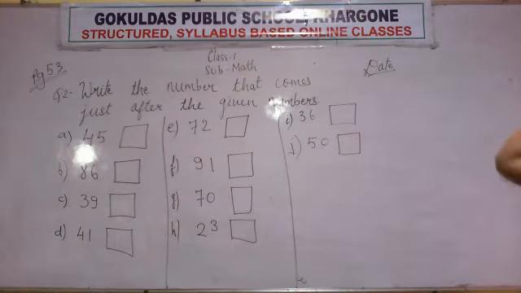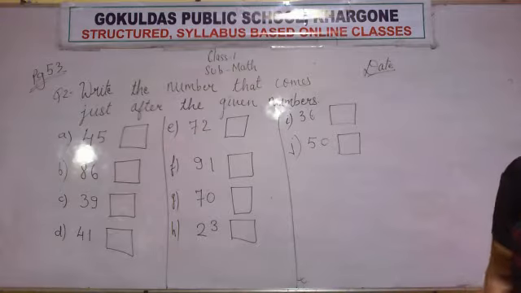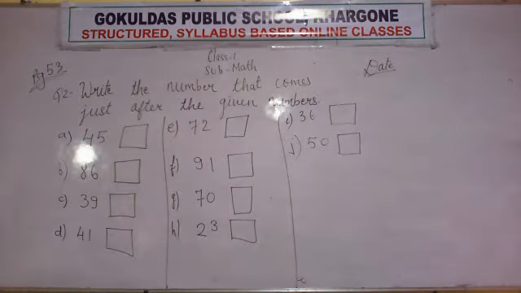Copy all the questions fast. Then we will solve it. First of all, you copy all the questions, and then we will solve it. Okay, I will give you time to copy the questions. And copy the correct number from the board. After writing the question A, leave one block, then write B, then again leave one block. So after one question, you leave one block.